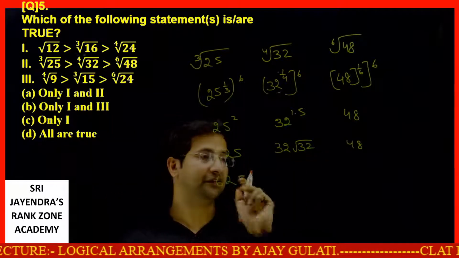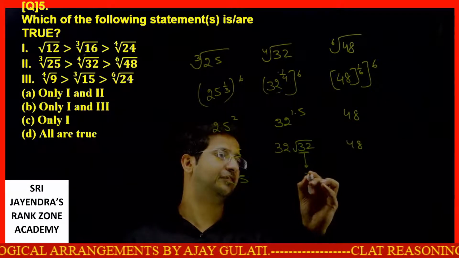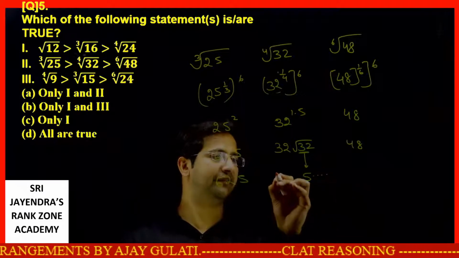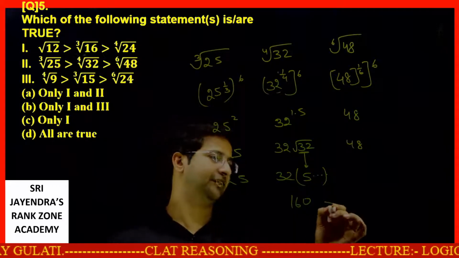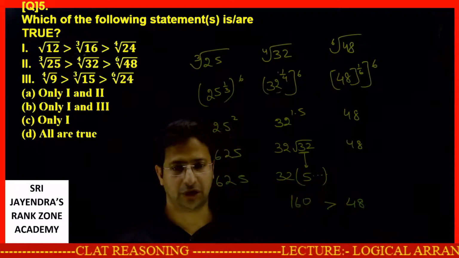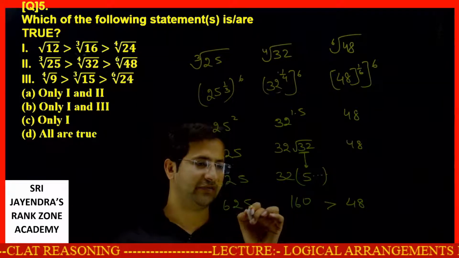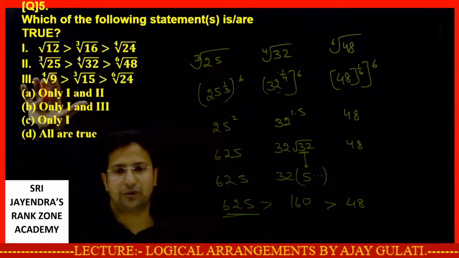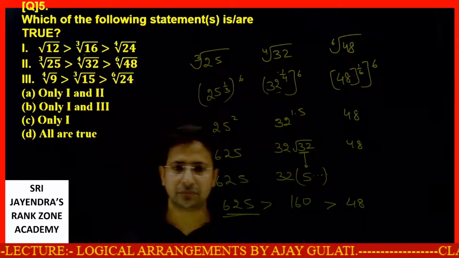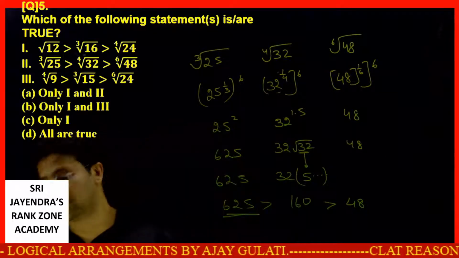This is far less than this. Even if I say root 32 is 5, it is actually 5 point something, but even if I say this is 5, 32 into 5 will give me 160. 160 will definitely be greater than 48. 625 is greater than this. Your option 2 is also correct, my dear students. Let's move to the next one.